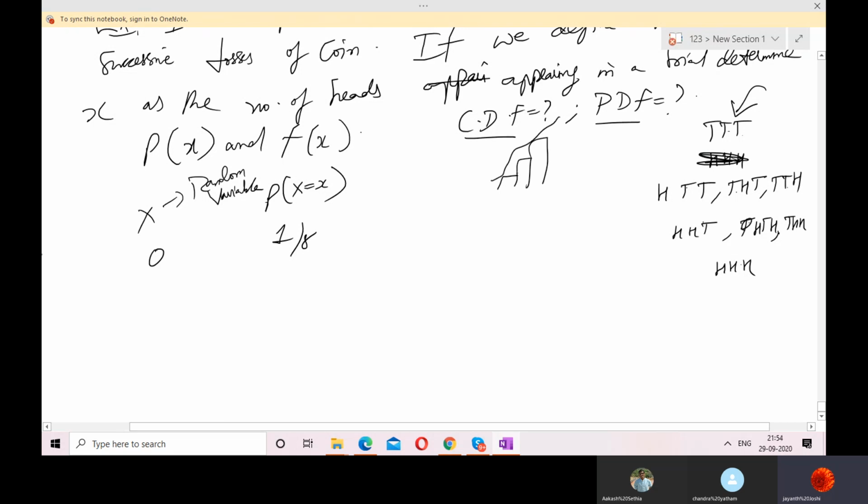Now, 1 head is 3 by 8, since there are 3 such outcomes. The probability of getting 2 heads is also 3 by 8. These are the random variables. And the probability of getting 3 heads is again 1 by 8.